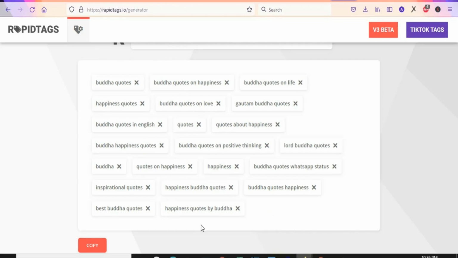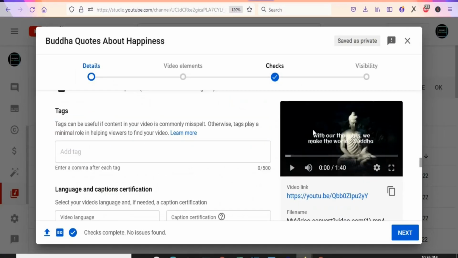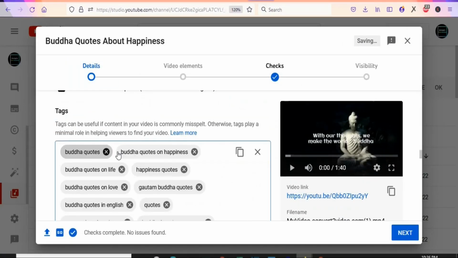As you can see the different tags here, you are just going to click copy so that you can copy the tags onto your clipboard. Once you copy it, you are going to come back to your video, and here you are going to paste your tags right here. So as you can see, these are the tags of the video. You can see everything here.